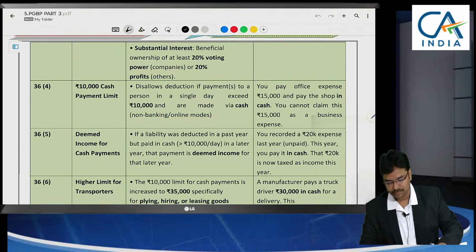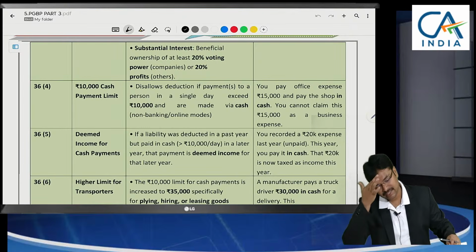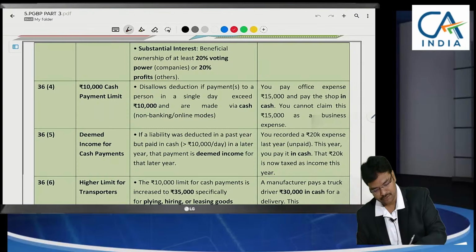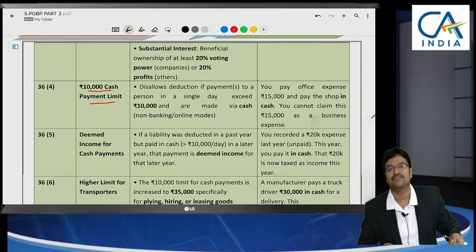Now we are going to enter the balance aspects of section 36, which is very useful practically. First one is the 10,000 cash payment limit. For all the assessees, this section will apply.